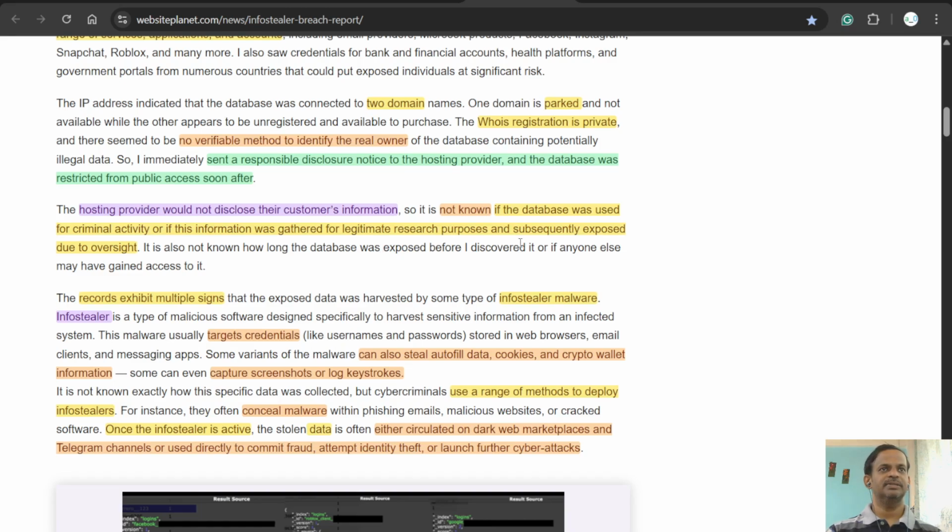But it seems that over time, after using part of the data for their purpose, they just kept the data as it is there, and they must have forgotten.